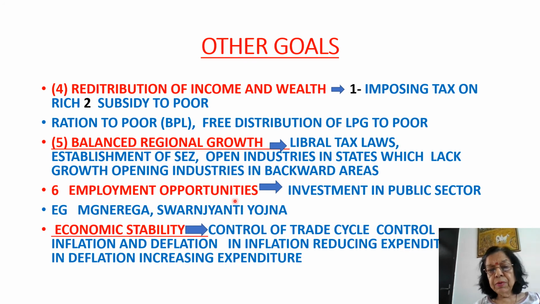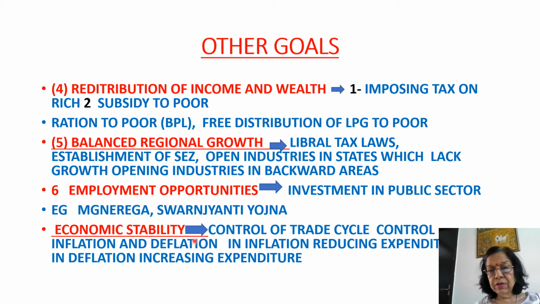Then employment opportunity, investment in public sector. Example, MGNREGA. So MGNREGA is in which in each family one person gets employment for 100 days, and there are other policies also, like Swarn Jayanti Yojana, there is Annapurna Yojana, so many schemes are there.